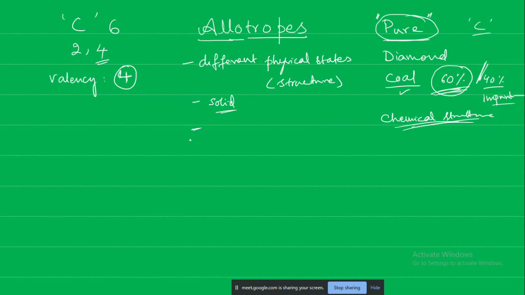That is not changing. What is changing? Physical properties are changing. Chemical properties are not changing.